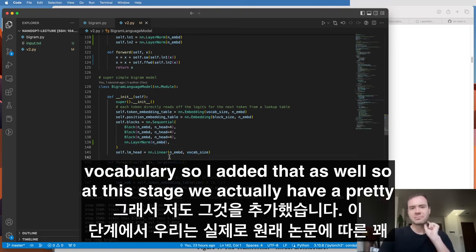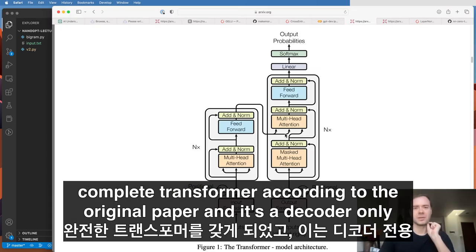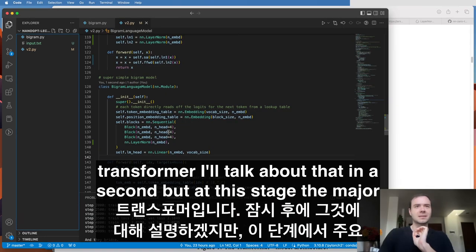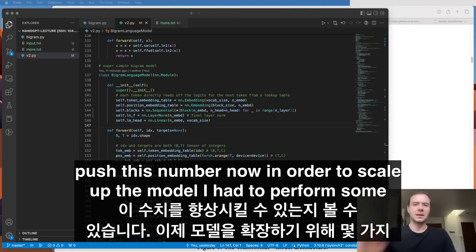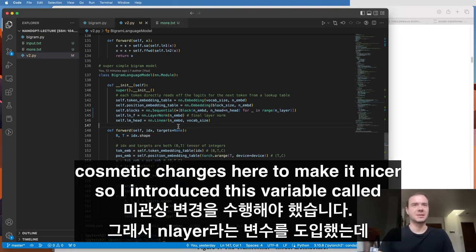So at this stage, we actually have a pretty complete transformer according to the original paper, and it's a decoder-only transformer. I'll talk about that in a second. But at this stage, the major pieces are in place, so we can try to scale this up and see how well we can push this number. Now, in order to scale up the model, I had to perform some cosmetic changes here to make it nicer.